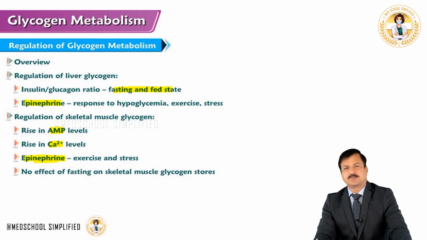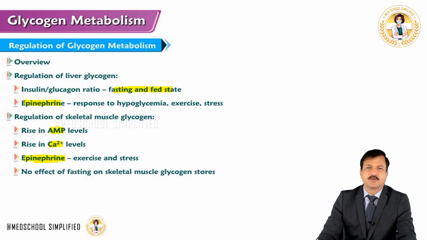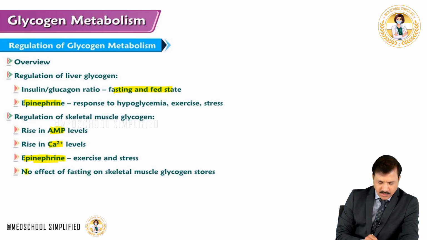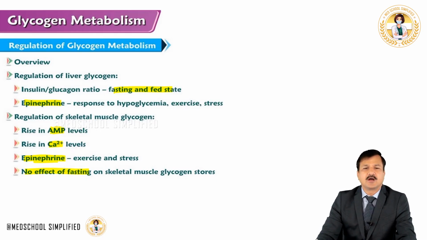The only thing that you must be aware of and careful with in glycogen metabolism in the skeletal muscle is that there is no effect of fasting on skeletal muscle glycogen stores. No effect of fasting on the skeletal muscle glycogen stores. It is because glucagon receptors are not present on skeletal muscle. The fasting hormone glucagon does not have any effect on the glycogen stores in the skeletal muscle.